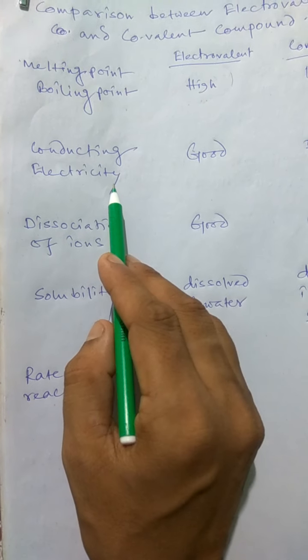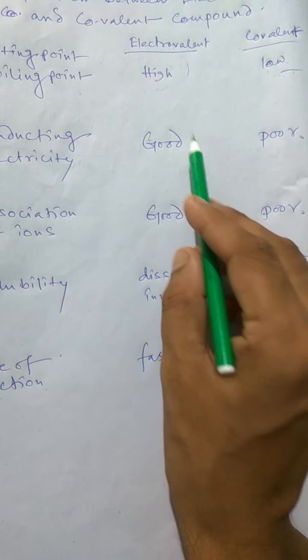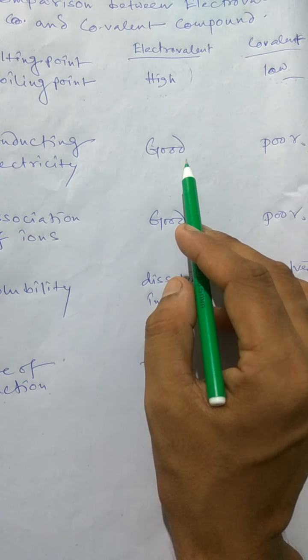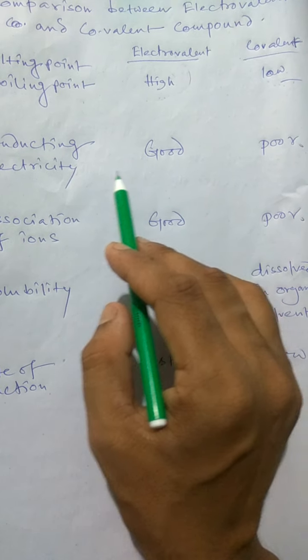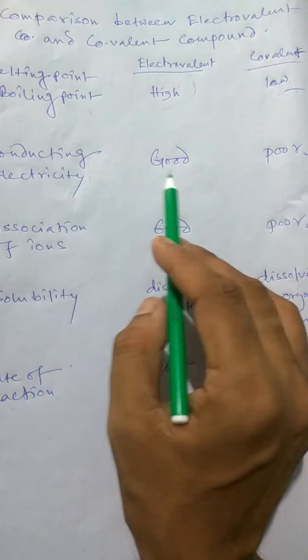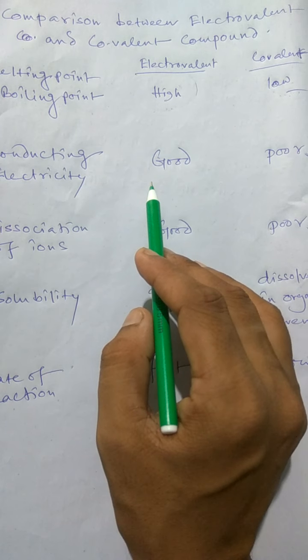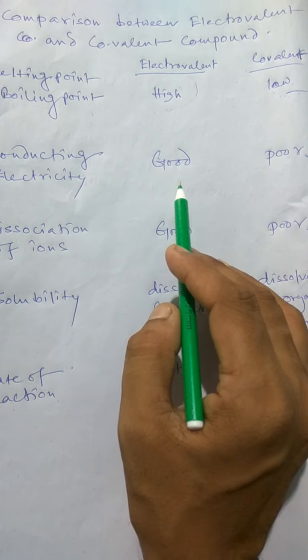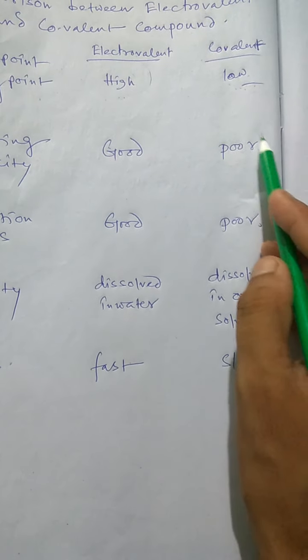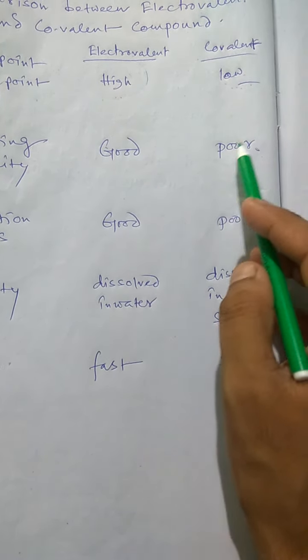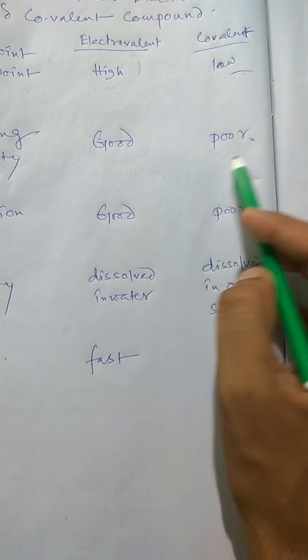Conducting of electricity. As the bond is formed due to formation of ions, on passing of electricity, the capacity to conduct electricity and heat is very good. In case of organic compounds or covalent compounds, it is very poor.